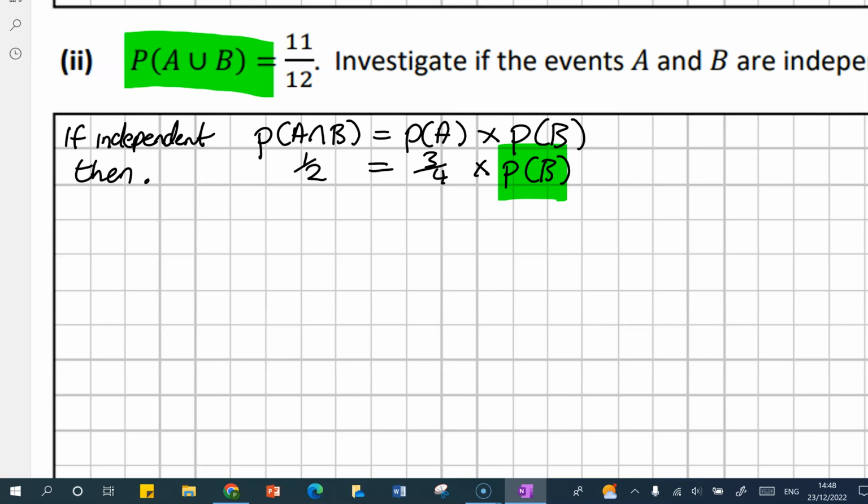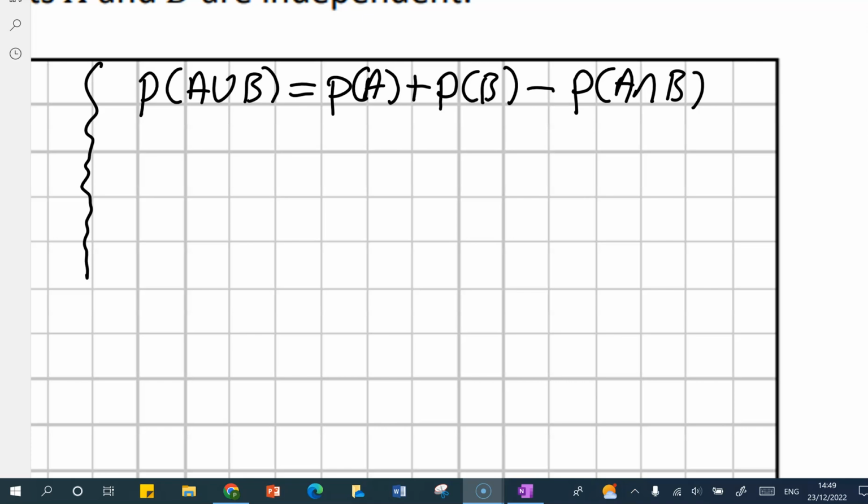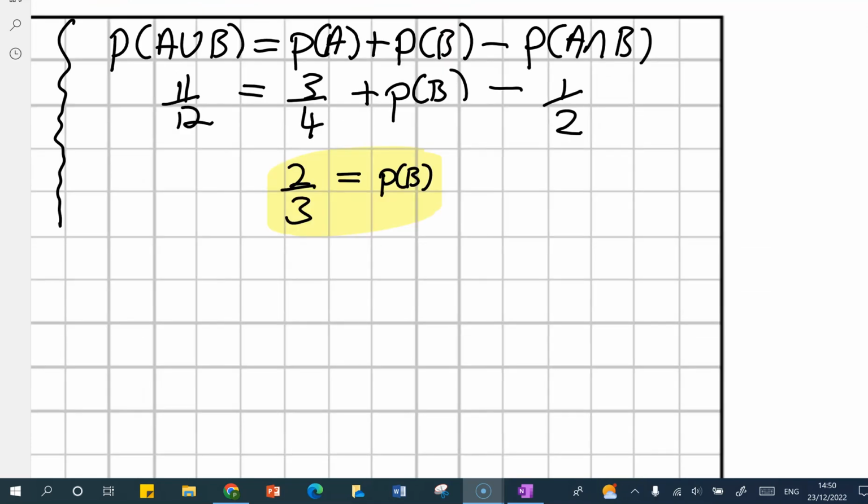So now let's use our formula for the probability of A union B. The probability of A union B is equal to the probability of A plus the probability of B minus the probability of A intersection B, if an intersection exists, which it does here. So let's fill in the pieces we know. Filling in the bits we know and rearranging the equation, we find that the probability of B is 2/3.